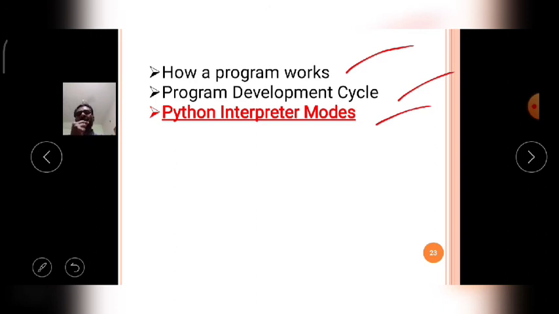With the help of two interpreter modes, number one command prompt mode and number two script mode, the Python program is executed successfully. All these topics were discussed in today's class.